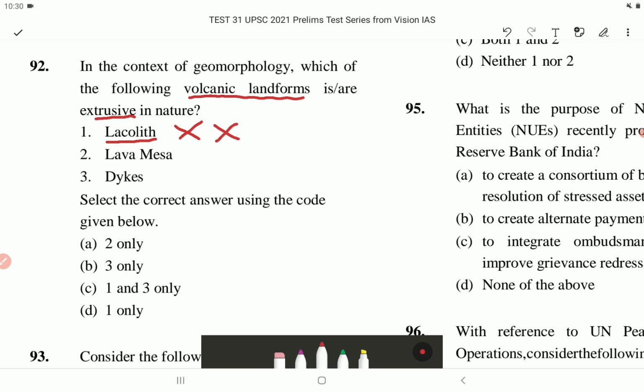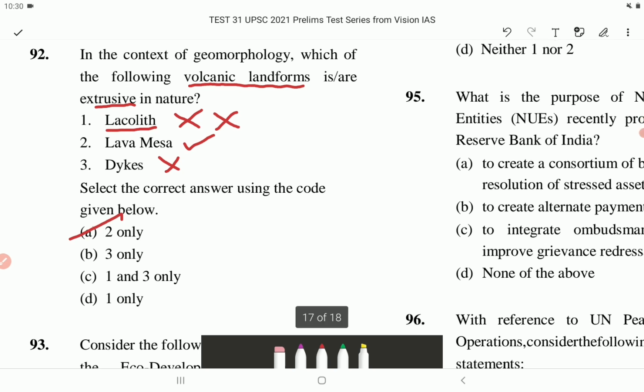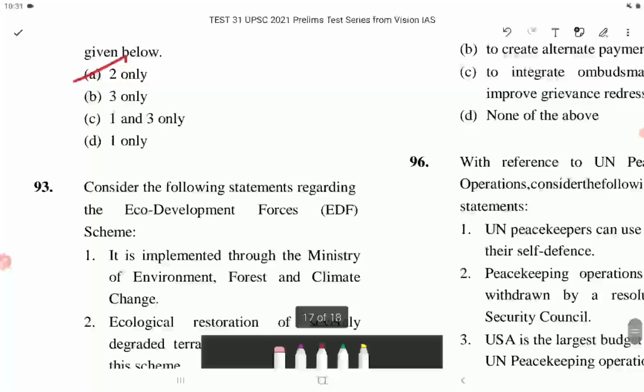Number two, lava mesa. This is correct. It is on the surface and not inside the crust or within the crust. Number three, dikes. This is incorrect. It is intrusive in nature. That is, the magma cools within the crust. Select the correct answer using the code given below. So the correct answer is option A, that is 2 only. Now let's come to question number 93.